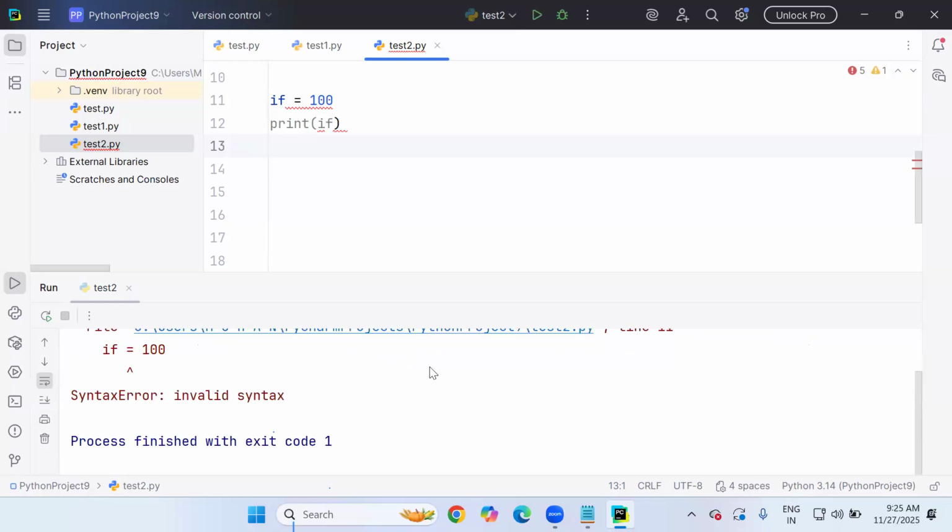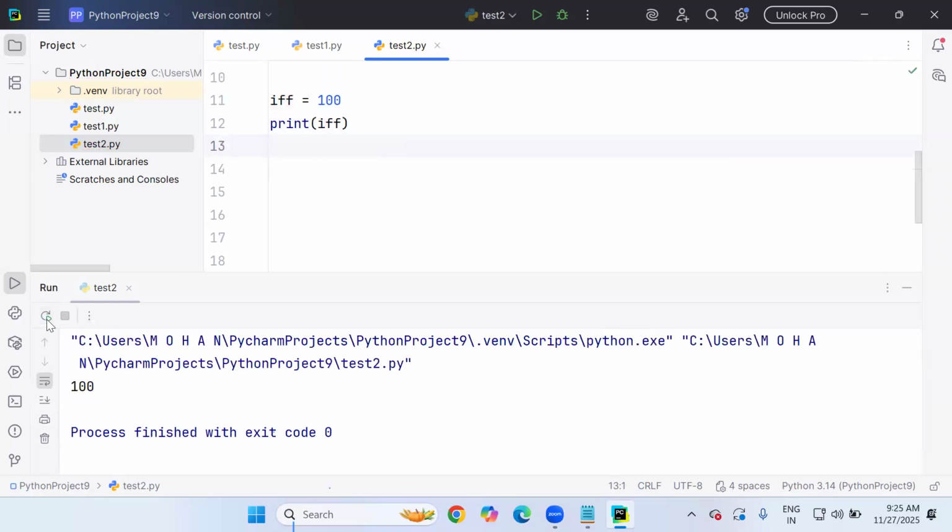You can see this. If is reserved for a particular task, and for the same task you have to use it. But you are using it as a variable, which is not possible. Here if I use iff with a double f, then it is possible, because iff is not a keyword. It's your variable name. Other than the keyword names, you can take any name.